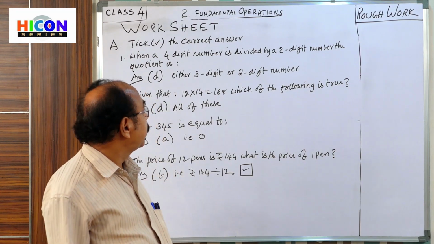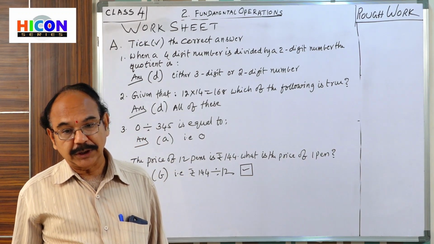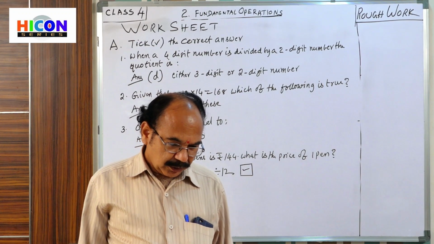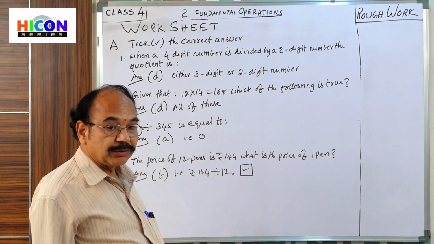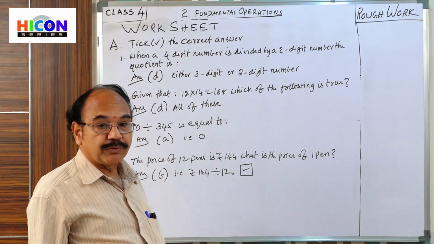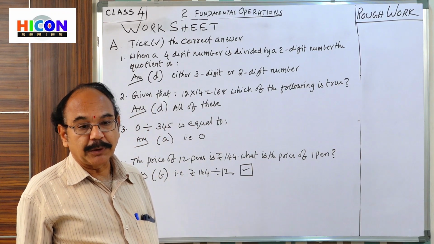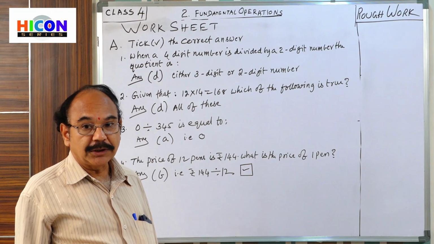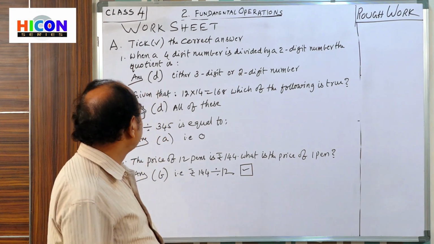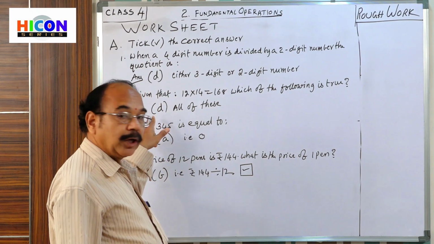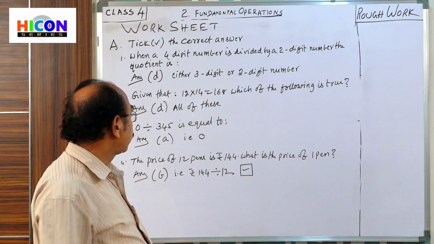When 168 is divided by 14, you get 12, so that is also a right option. Option C, 14 into 12 is equal to 168, because 12 into 14 is the same as 14 into 12. In any order we can multiply two numbers and the result is the same. That's why all the given options are correct, so option D.